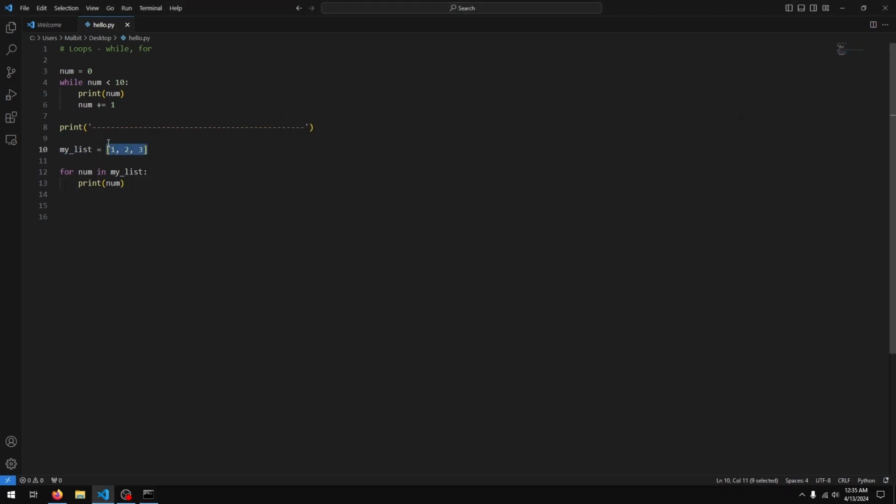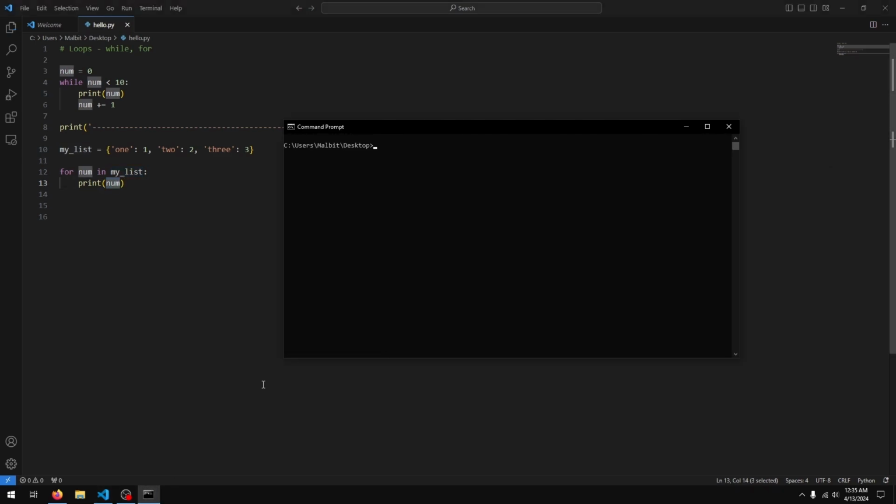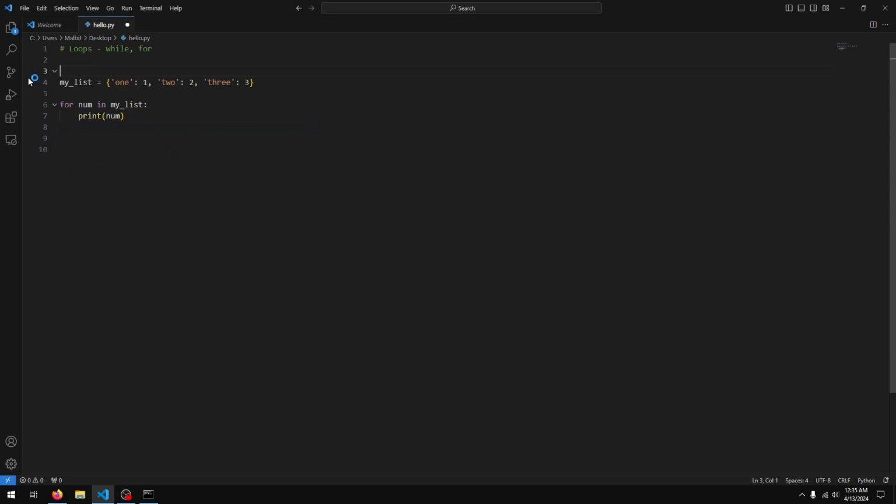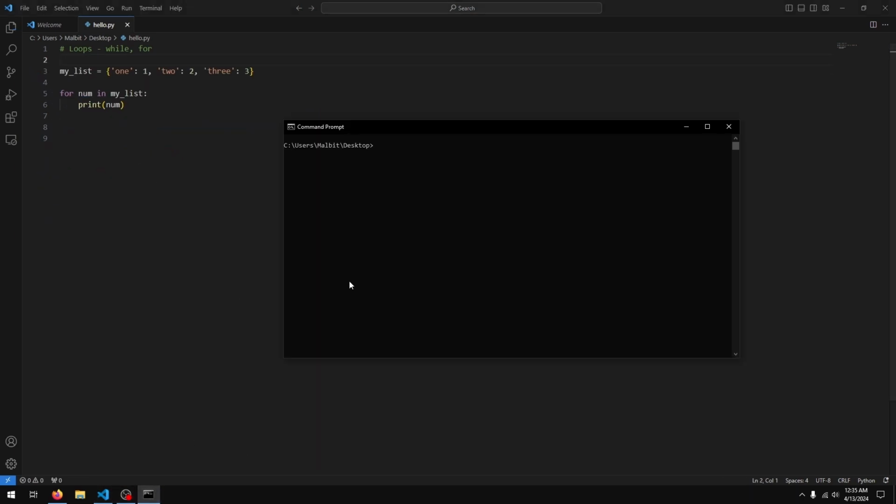Now I said the dictionaries were a little different, so let's try that out. I'll just say 1 to the value 1, 2 to the value 2, and 3 to the value 3. Okay, so for num in my list, print num. Let's see what this gives us. I'm going to get rid of the while bit just so our window is clearer.